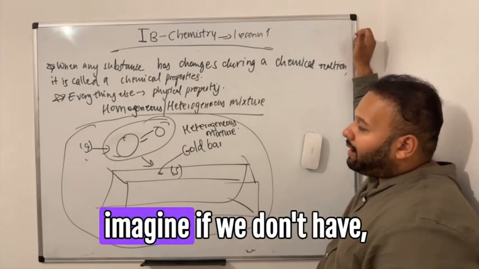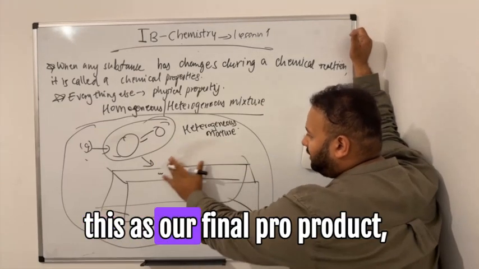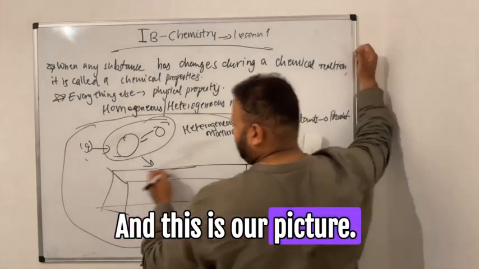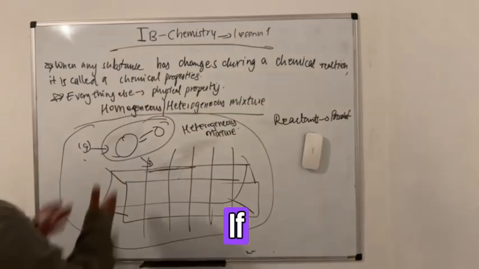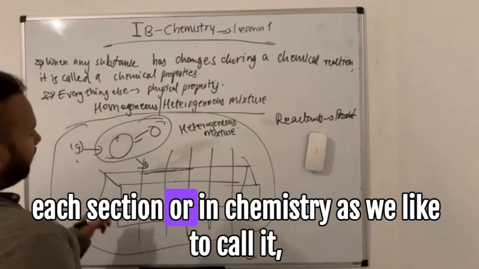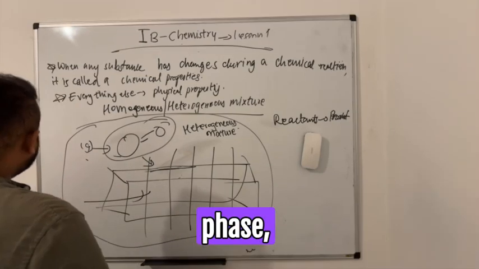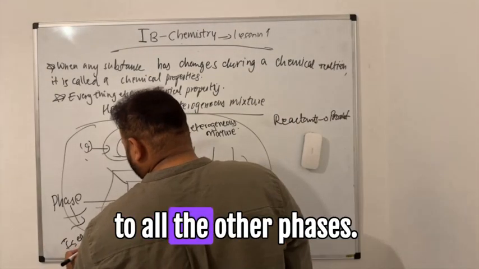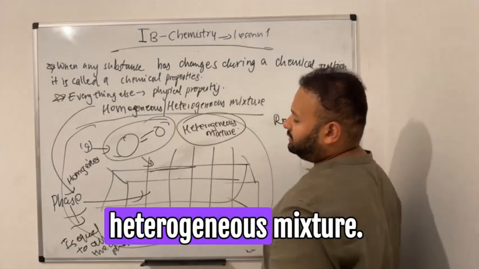Now imagine we just have this as our final product. We have the product, and this is our mixture. And if we look at each section individually, or in chemistry, as we like to call it, phase, each phase over here is different from the other phases, then it's going to be called a heterogeneous mixture.